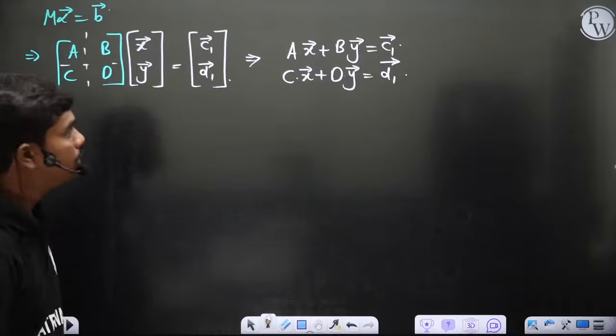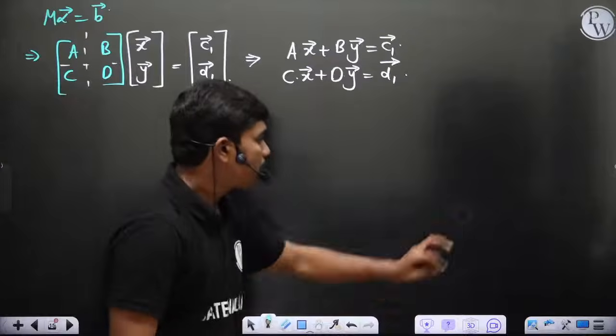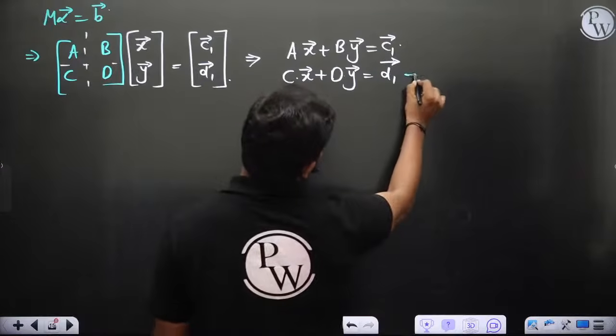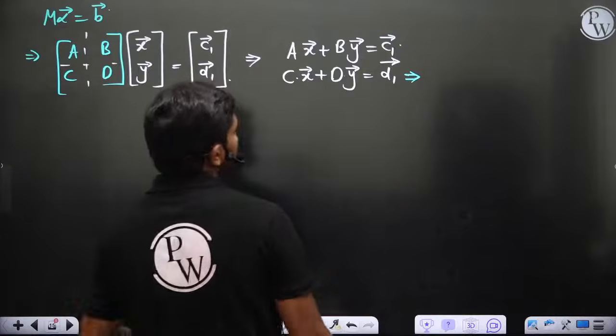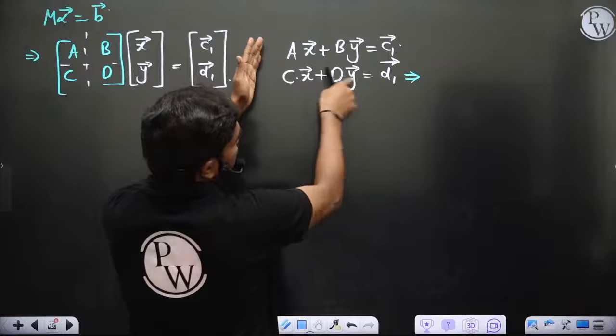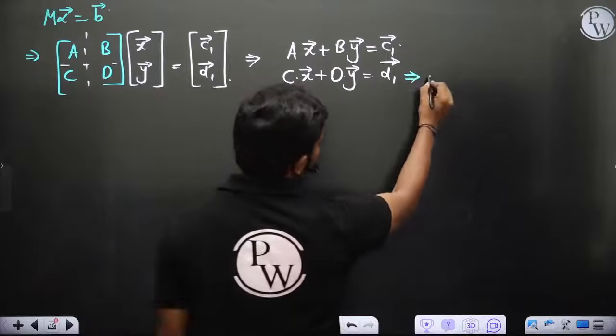Now if this is C x bar plus D y bar is equal to D1 bar, then from this equation, let's say if you want to calculate x, for example, how do we calculate? You can use the elimination procedure, but it's not like you multiply and cancel, because these are matrices. So we'll go for elimination.